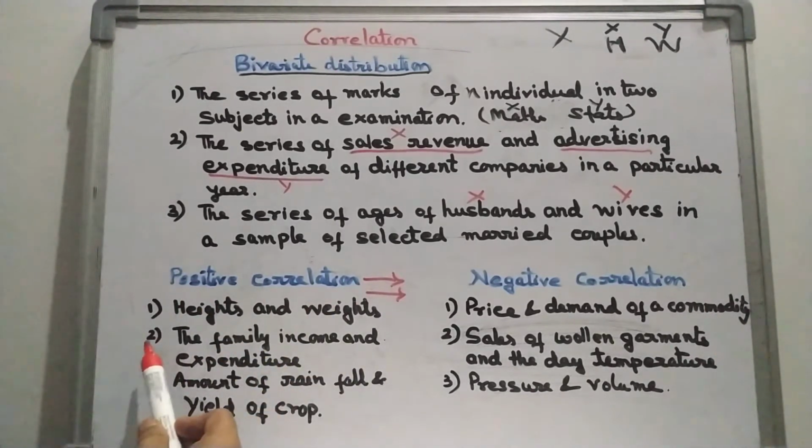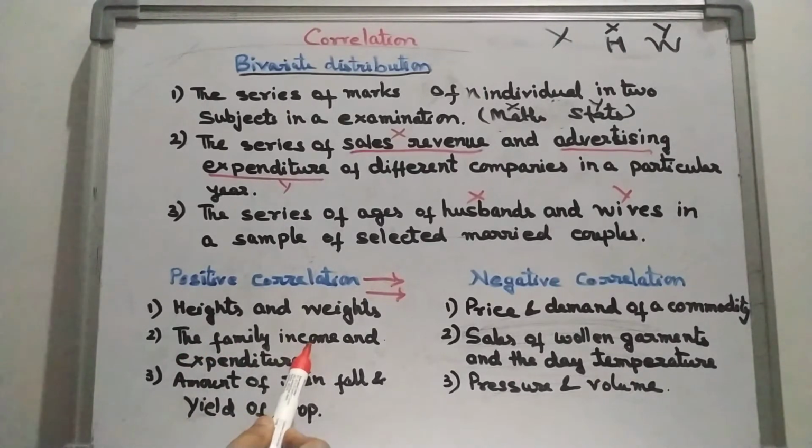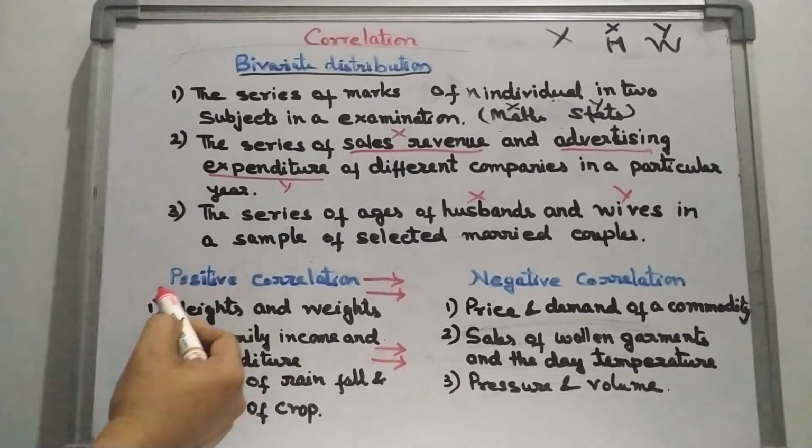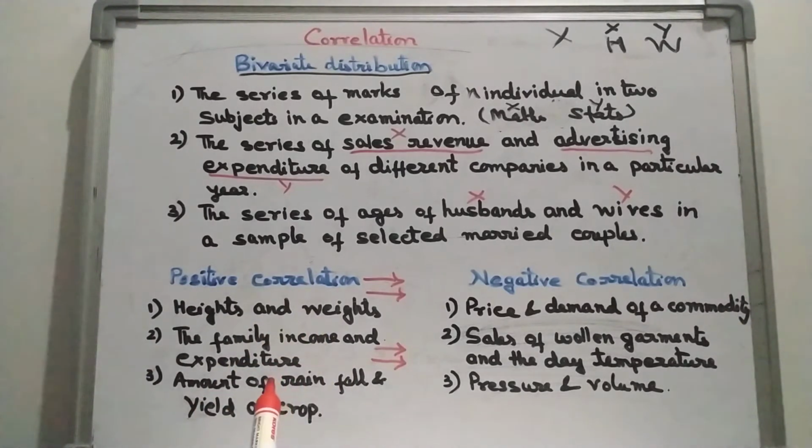Now look here, second case, the family income and expenditure on luxury items. So same, if income is increasing, expenditure also increases. So it is again a case of positive correlation.